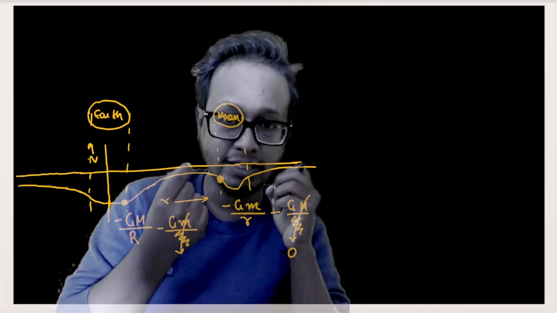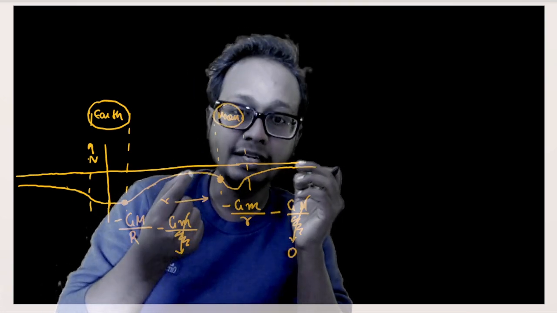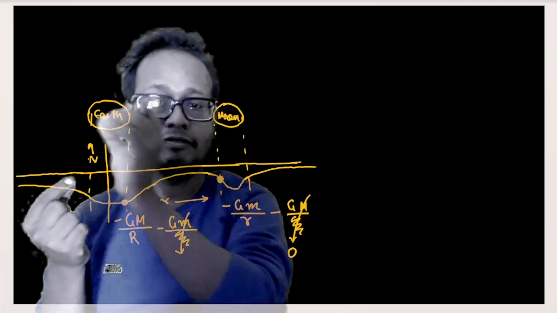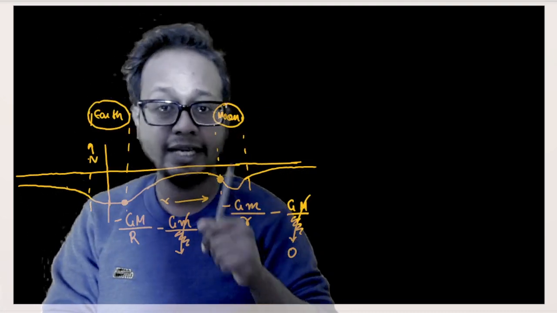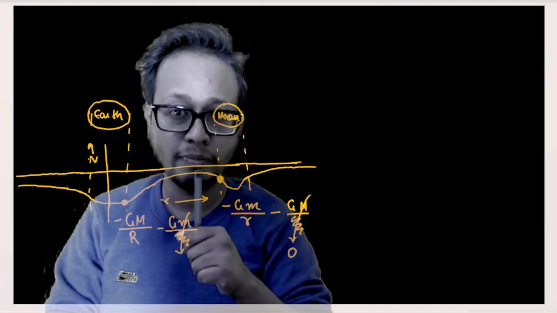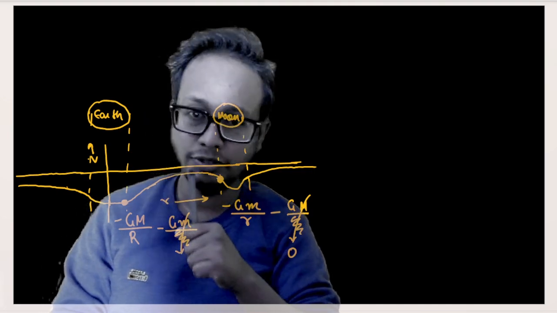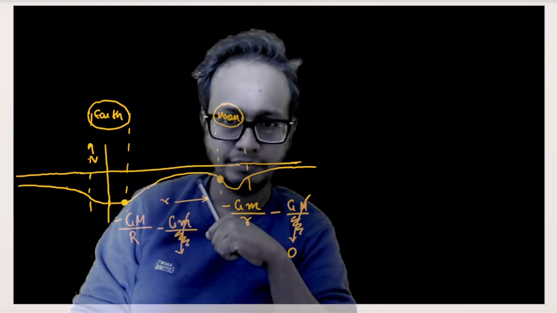And at that point of maximum potential, I'll tell you one more thing: the field also becomes equal to 0. Okay, you have done those somewhere. Between this Earth and Moon, there exists a certain point where gravitational field is equal to 0. That exact point is the point where potential is also maximum, or the value of potential is also nearly equal to 0. Understood this one? Okay.